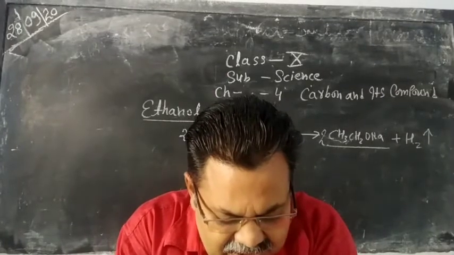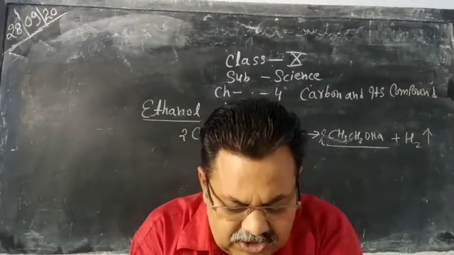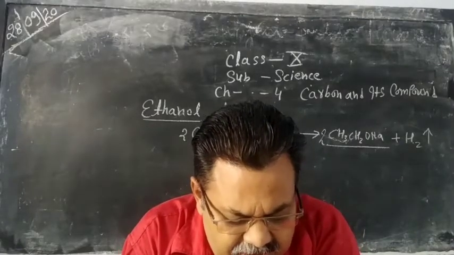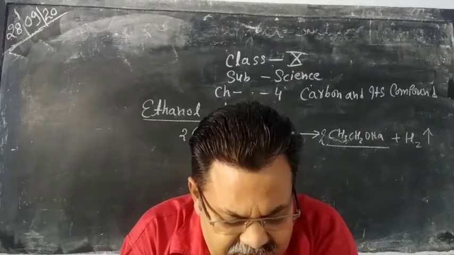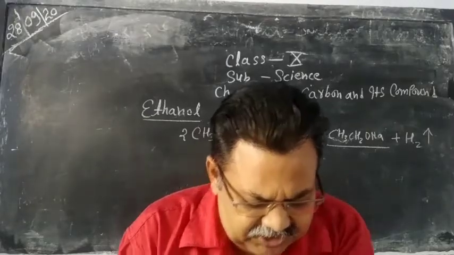The next reaction of ethanol: when ethanol is heated at 443 Kelvin in excess sulfuric acid, then on dehydration it gives ethene.